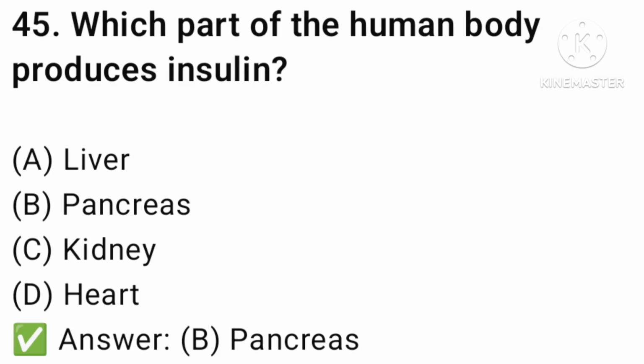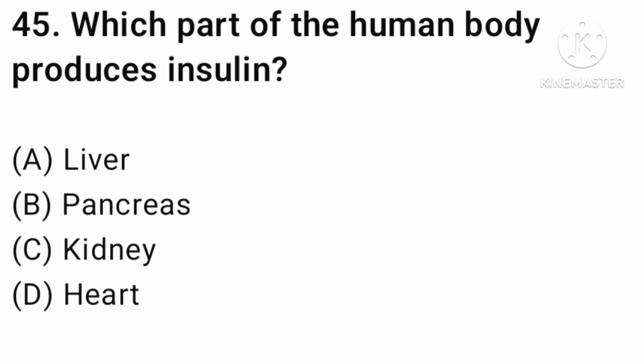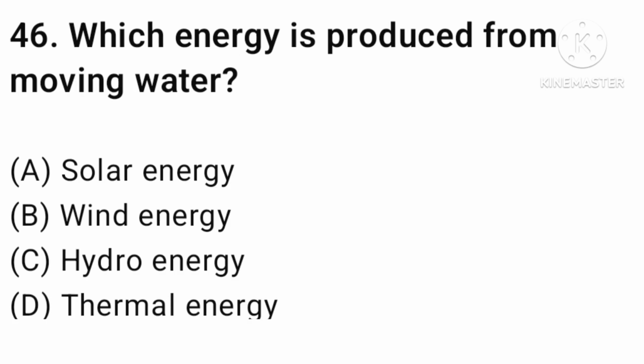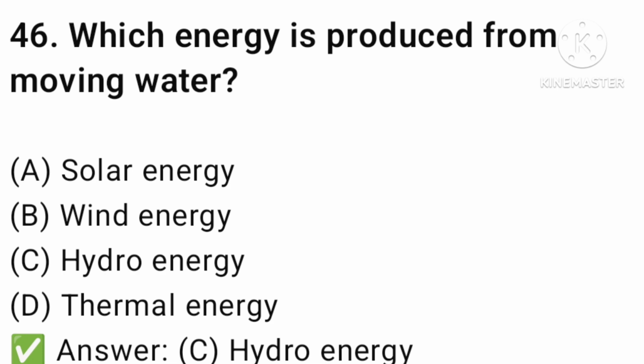Next question. Which part of the human body produces insulin? Liver, pancreas, kidney, or heart? The answer is option number B, pancreas. Next question. Which energy is produced by the moving water? Solar, wind, hydro energy, or thermal energy? The answer is option number C, hydro energy.